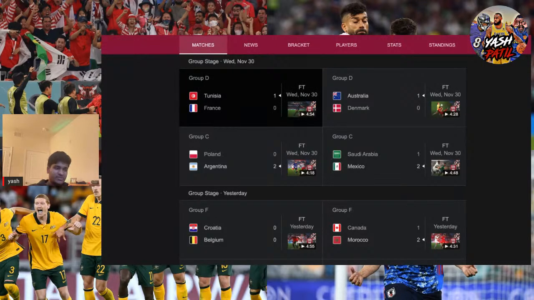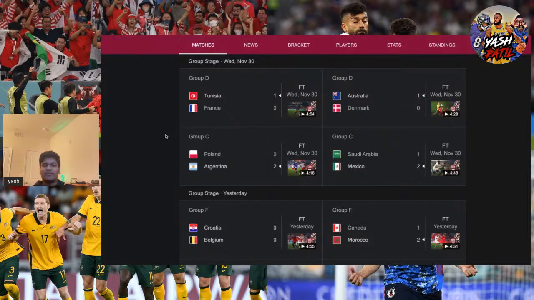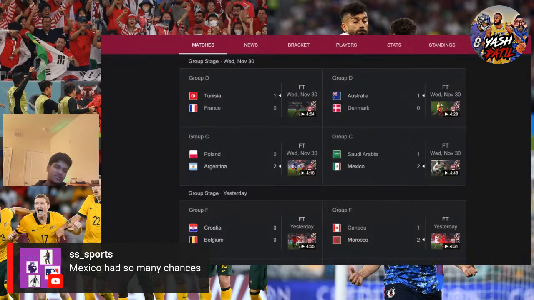That's huge for them. That's huge because I think their coach is done. And at this point in CONCACAF, their dominance has ended. I think in the USA and in Canada, more younger teams are now the more dominant teams. Mexico's gonna have to do some rebuilding, find some new players. I don't know really what's going on. Yeah, Mexico had so many chances. They're all attack, and they were not able to finish any. And same with Argentina. Argentina could have saved Mexico here. They could have saved them, but they were not able to.